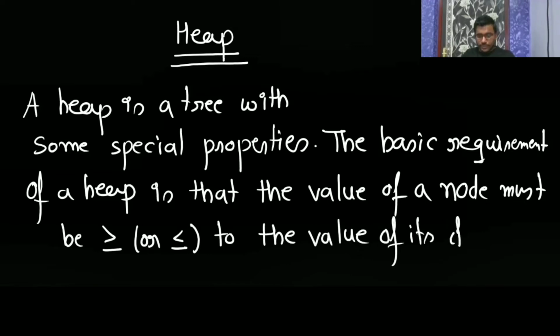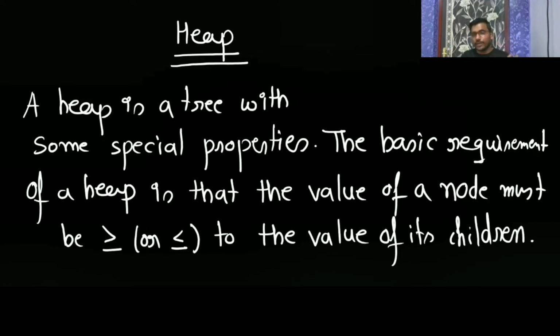So it is a tree only which is going to have some special property. The basic requirement of heap is that the value of a node must be either greater than or equal to or smaller than or equal to the value of its children.